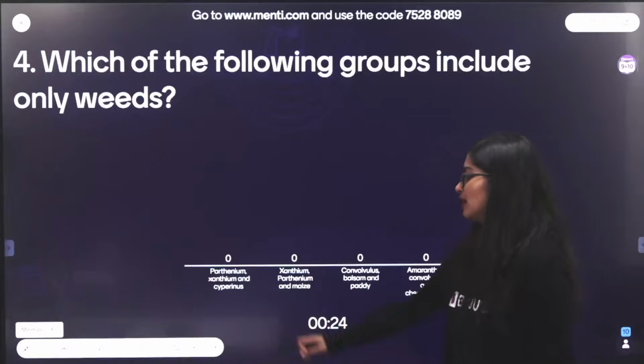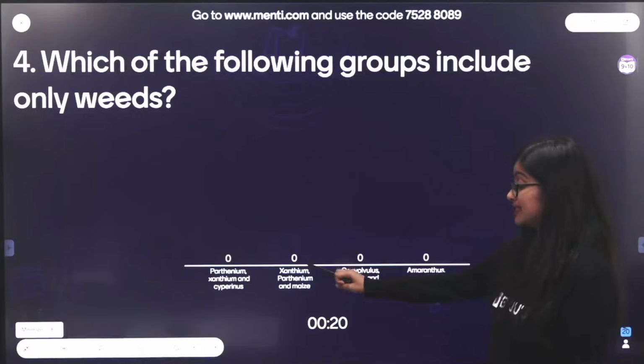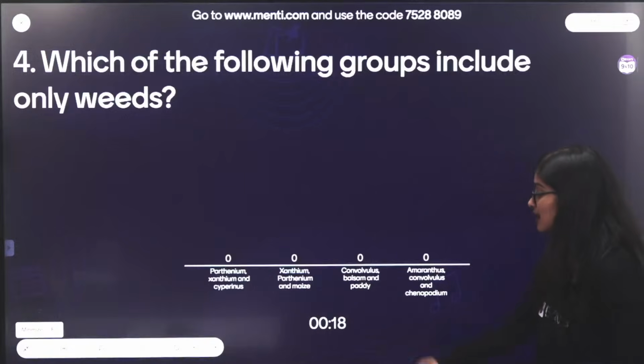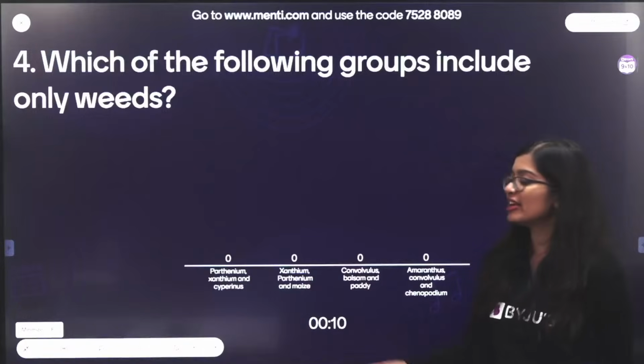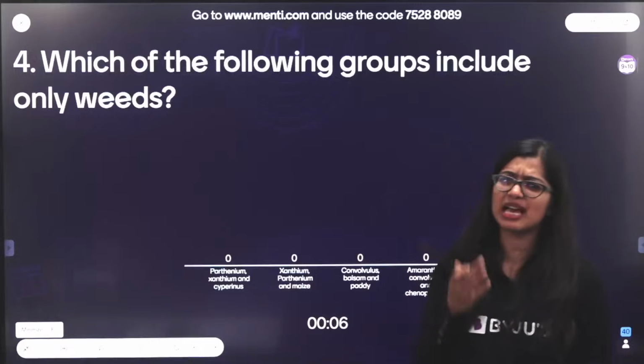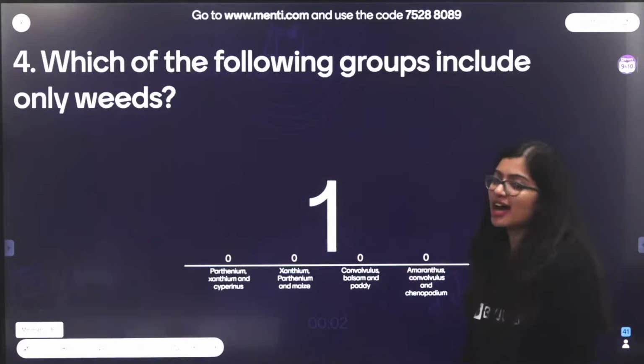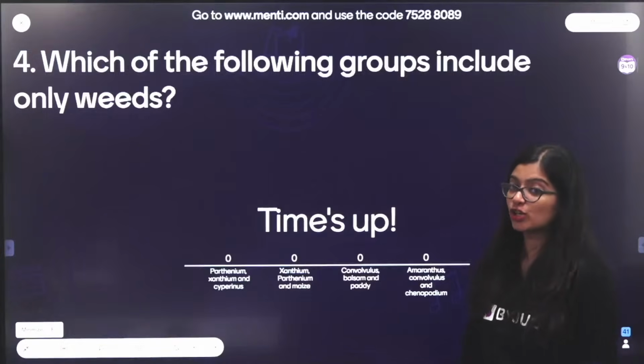You have Parthenium, Xanthium and Cyperus; Xanthium, Parthenium and maize; Convolvulus, Balsam and paddy; Amaranthus, Convolvulus and Chenopodium. Even if you don't know any of the names, sometimes in your entrance exams you will get questions like this where you don't know what is what, but you know that some of them are obviously not weeds.